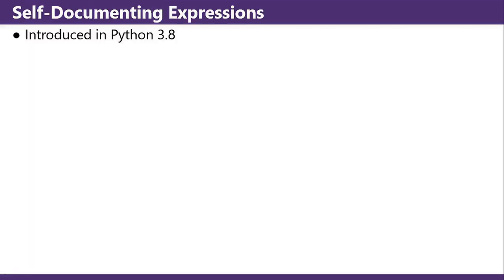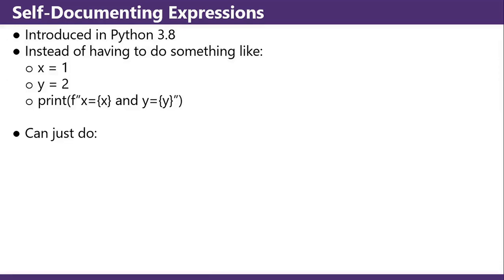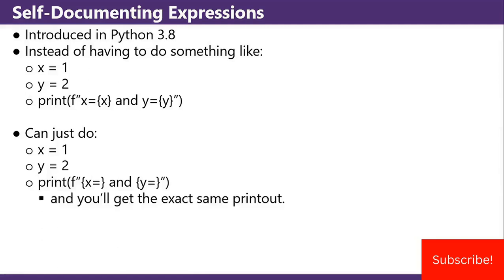Self-documenting expressions, introduced in Python 3.8. Instead of having to do something like x equals 1, y equals 2, print f"x equals {x} and y equals {y}", you can just do x equals 1, y equals 2, print f"{x=}" and "{y=}", and this will give you the very same thing in the printout.